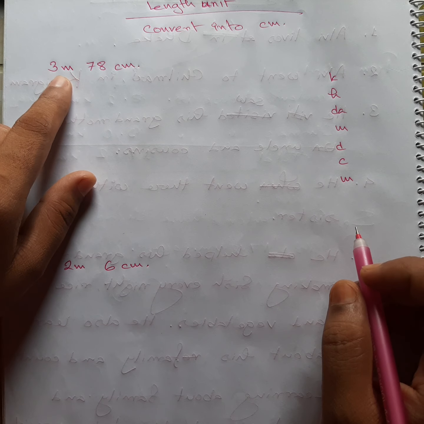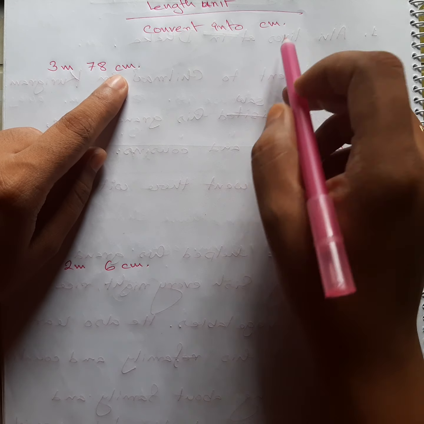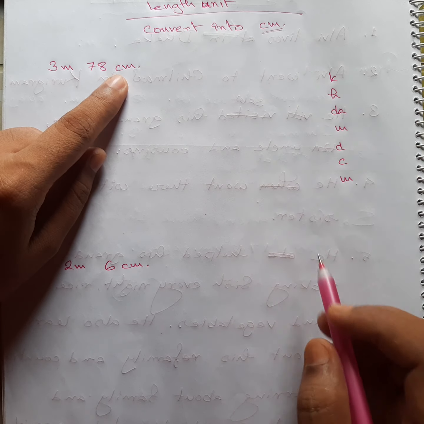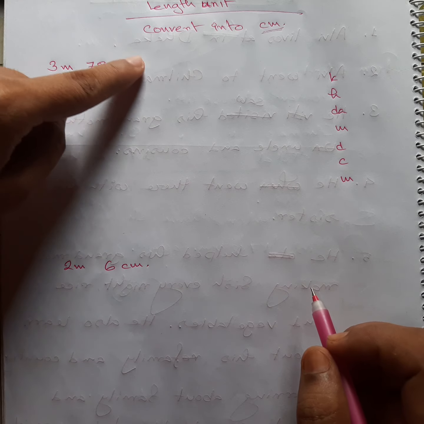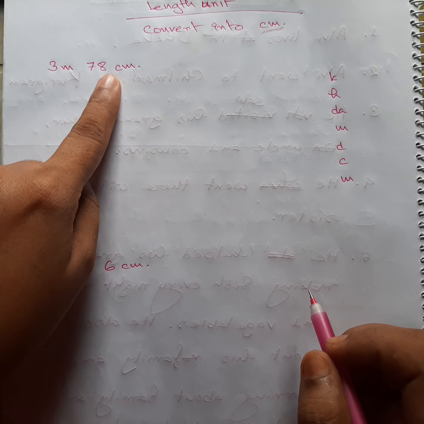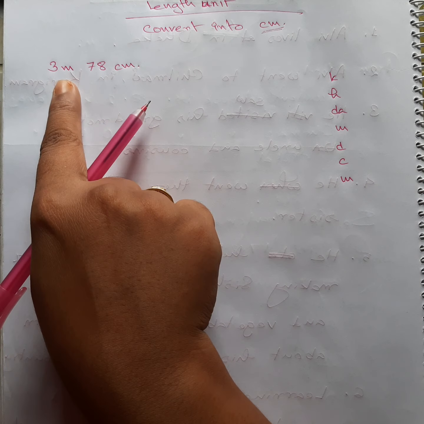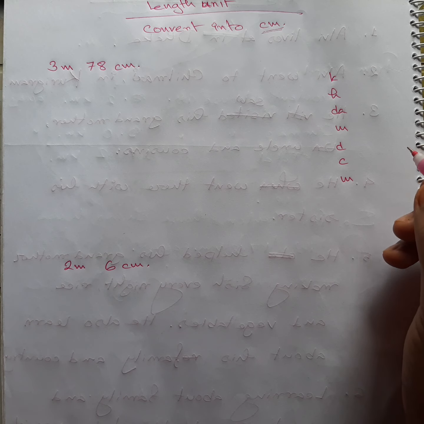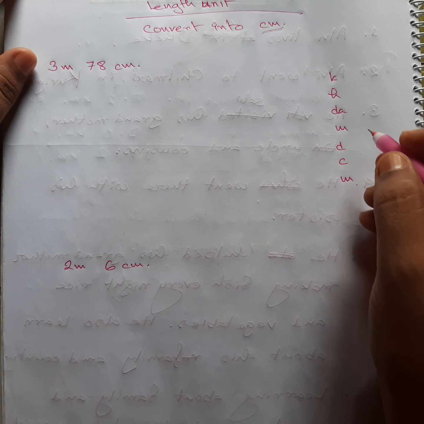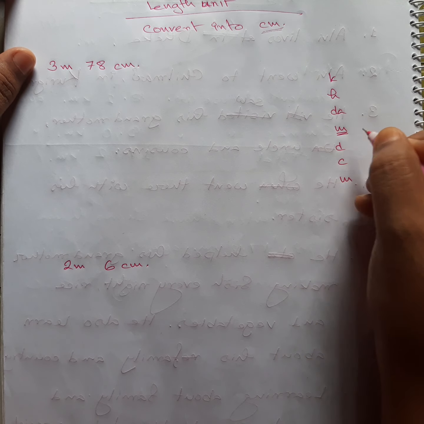You can see that we have two individual units over here, meter and centimeter, but we need to go for centimeter. So this one we are not going to touch now. This one is already in centimeters, so we are not going to touch it, and we are going to do only 3 meter. We are going to convert it from the previous classes. You know that this is the meter, right?